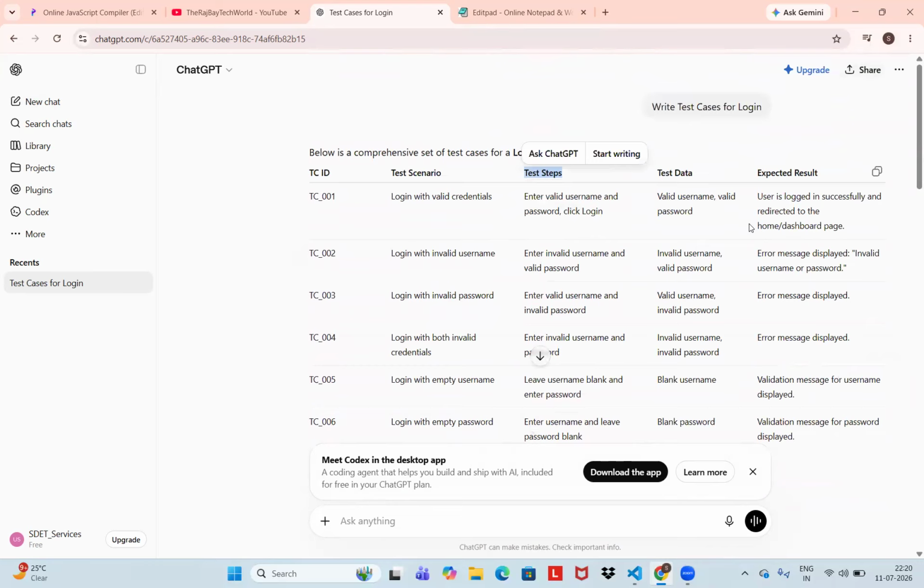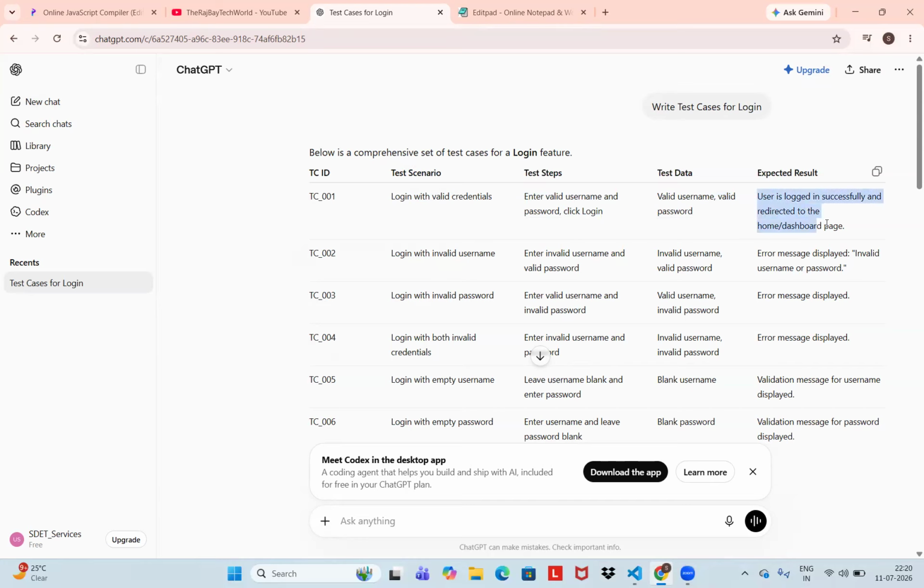Okay. The format it has given is correct. Test case, test scenario, test steps, test data. But these are too generic, right? Login with valid credentials, enter valid username and password. It is too generic, right?